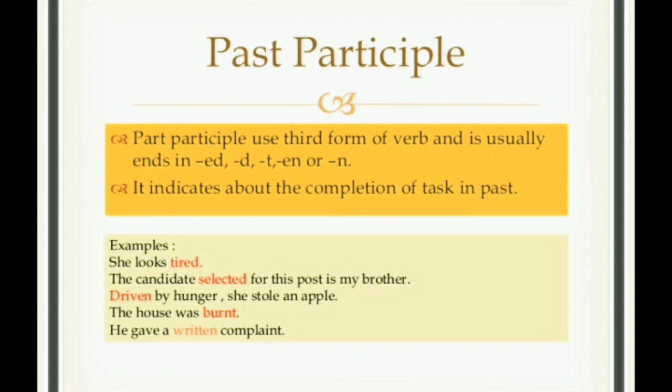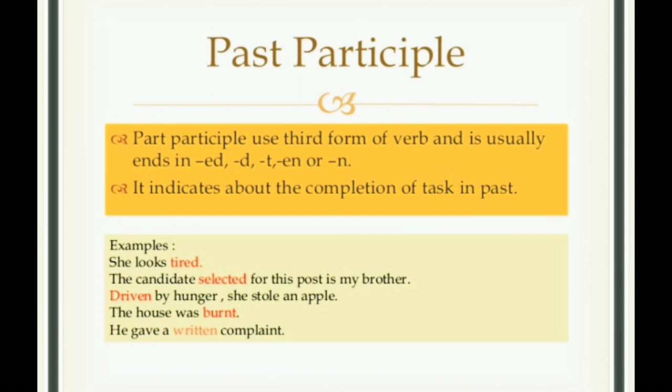You can understand it by the sentences that are given. Okay, students, driven by hunger, she stole an apple. So here, driving, driven. Driven is actually the past participle of drive. Okay, the house was burnt. Burnt, if you add t to it, is actually the past participle. He got a written complaint. Written, en is added to it, so it is a past participle.